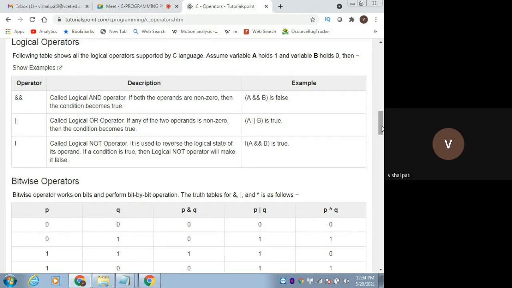Do they come under the binary or unary category? The first two come under binary, and the third one comes under the unary category. That is the not operator. This is logical NOT. Remember: logical AND, logical OR, and then logical NOT operation.